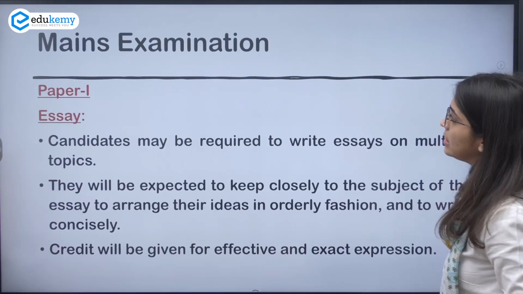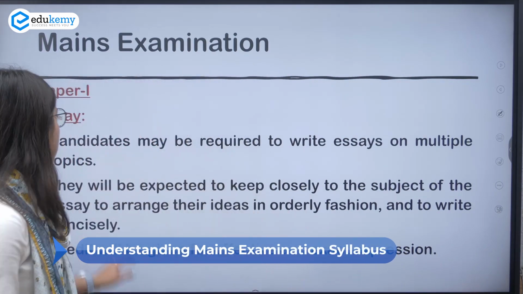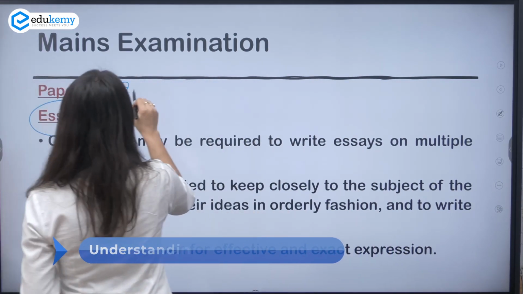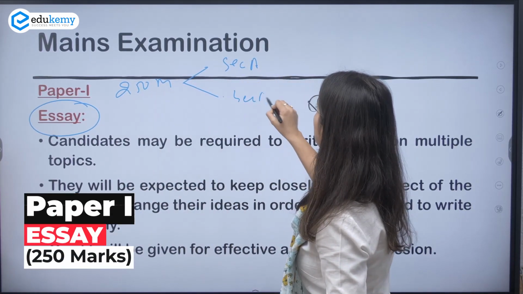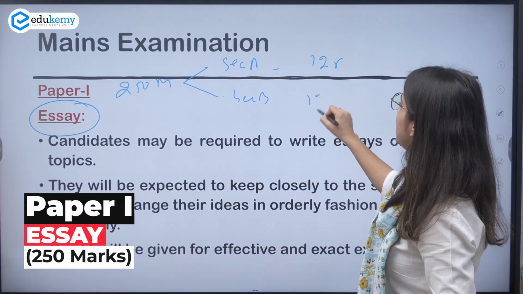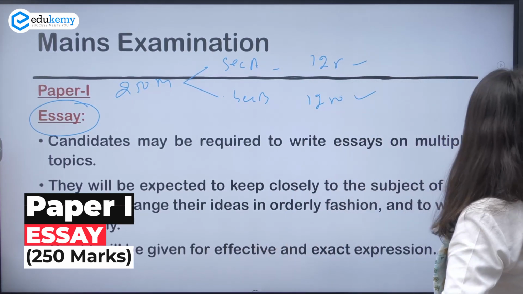Now I'm moving forward and we are going to discuss the mains examination syllabus. So paper 1 is of essay. It would be of 200 marks. It will be in two parts, section A and section B, 125 marks each. You have to write 2 essays here, and this is paper 1, essay.